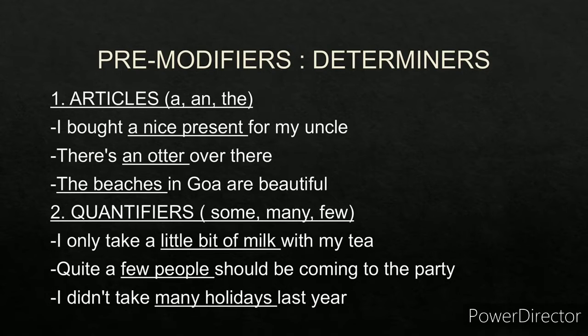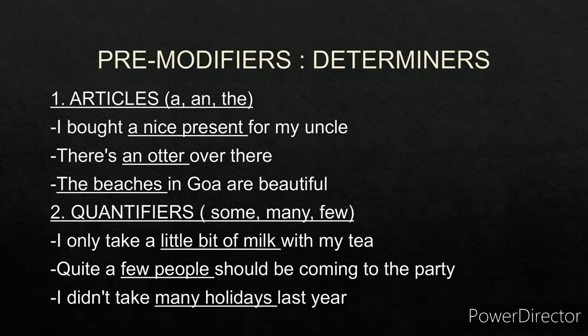Second example, there's an otter over there. What is an otter? It's a fish-eating mammal. It is found in the seas. An is the determiner, otter is the noun. So an otter is the noun phrase. Remember, a noun phrase will always contain a noun and the modifier. Third one, the beaches in Goa are beautiful. The is the determiner, beaches is the noun. So the beaches become the noun phrase.